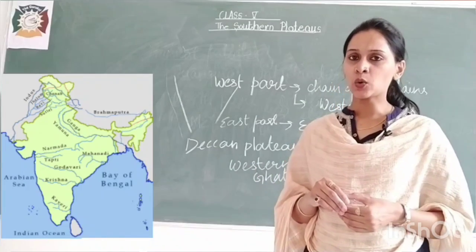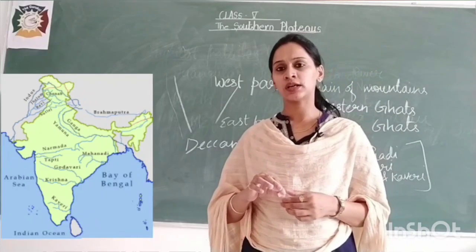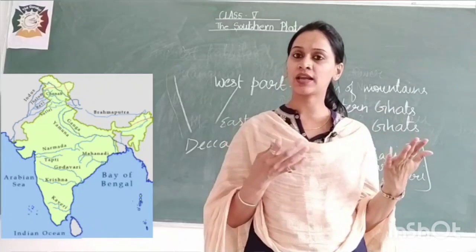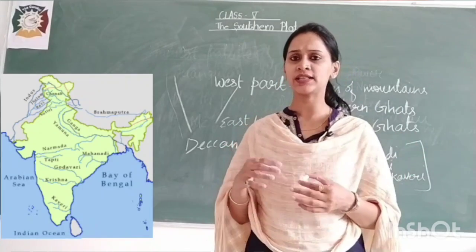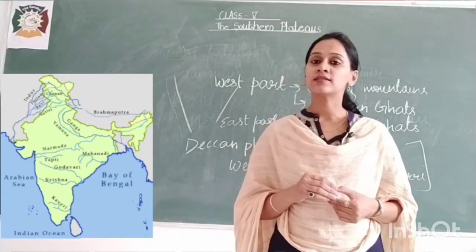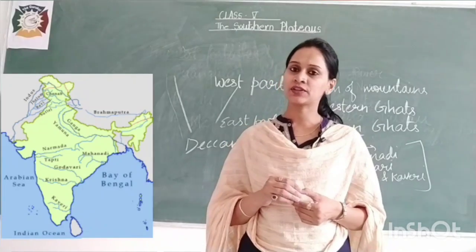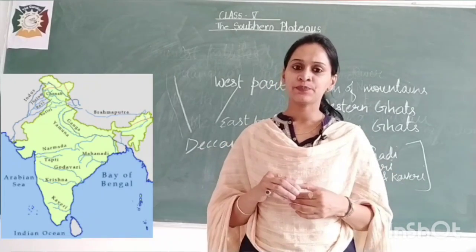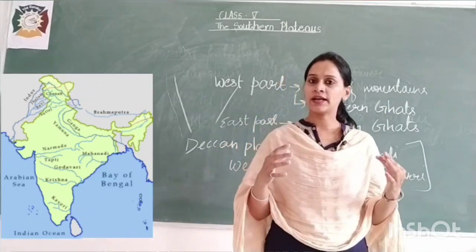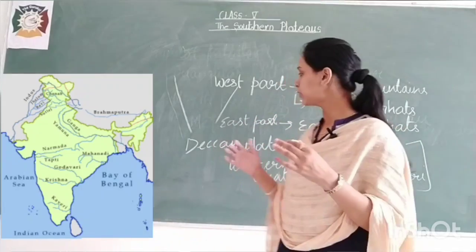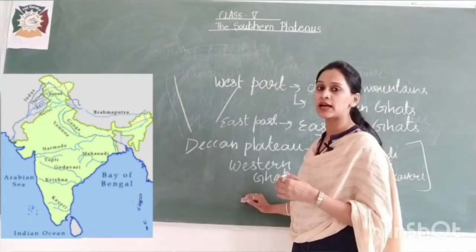So they are totally dependent on the rain, and therefore they are called seasonal rivers, because they flow in the season and thereafter give water all over the region.